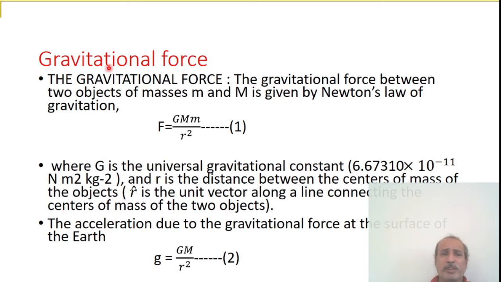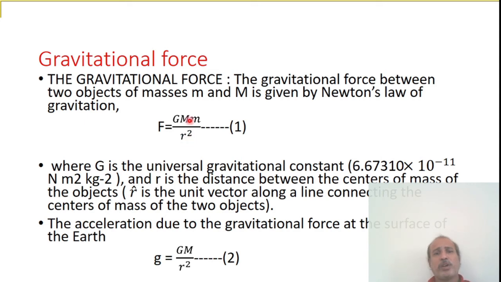Next, gravitational force. Everybody knows what a gravitational force is. Gravitational force is the attractive force developed between two masses of bodies. The gravitational force between two objects of masses small m and capital M is given by Newton's law of gravitation. Everybody knows Newton's inverse square law of gravitation: the gravitational force is directly proportional to the product of their masses and inversely proportional to the square of the distance between them.